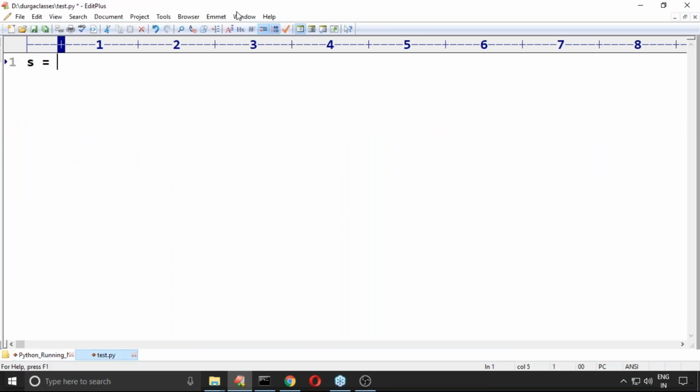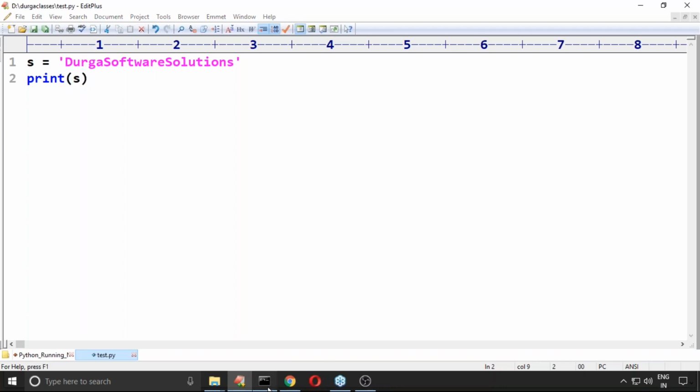If I take s is equal to Durga software solutions and print s, how many lines of output are we going to get?